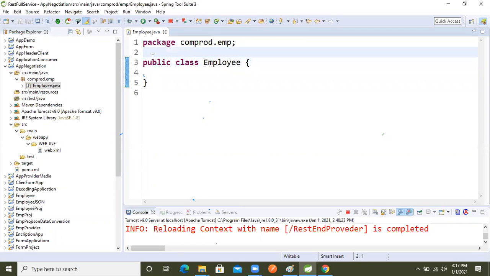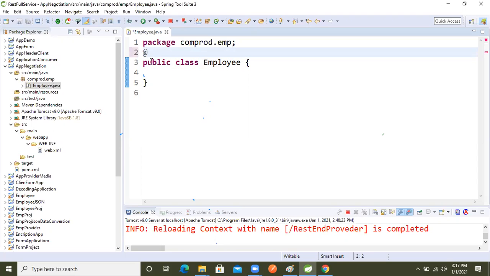Because some SOAP concepts are there, even our REST also uses some SOAP concepts, because of that we can't forget. And I don't want to explain JAXB and all those things which are in SOAP, used to develop distributed applications, but still we need it here.